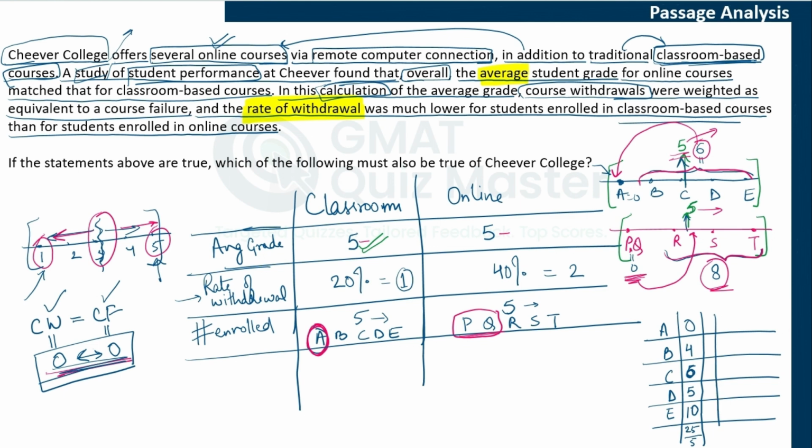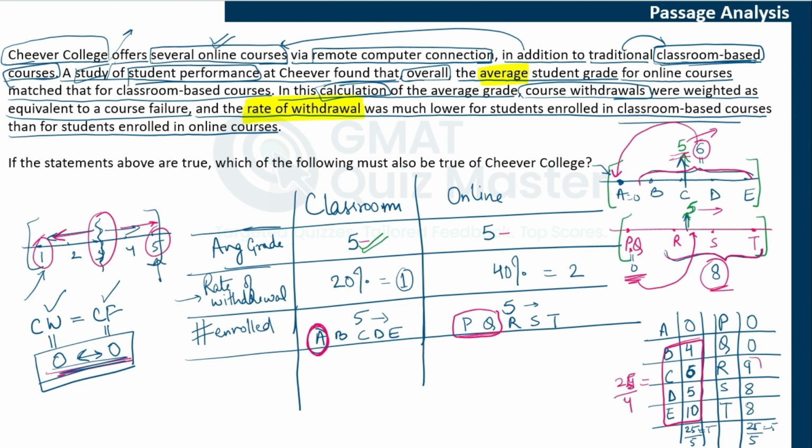For P, Q, R, S, T, we know P and Q got 0. Let's say R got 9, S got 8, T got 8. Total is 25 divided by 5. Again, the average is 5, right? Now, if you calculate the average of just these 4 values here, eliminating A, it would be 25 divided by 4.